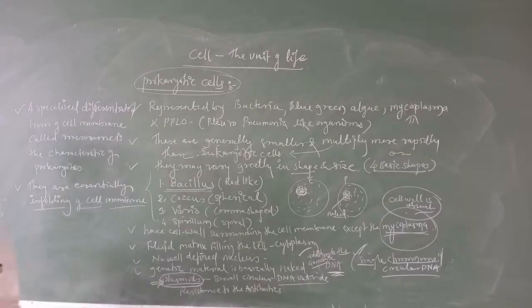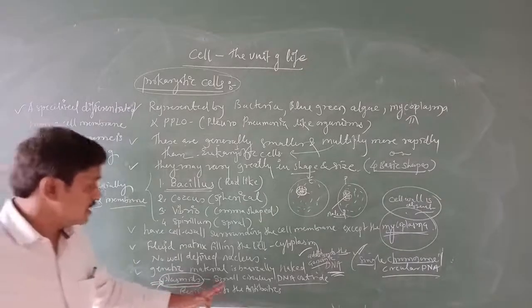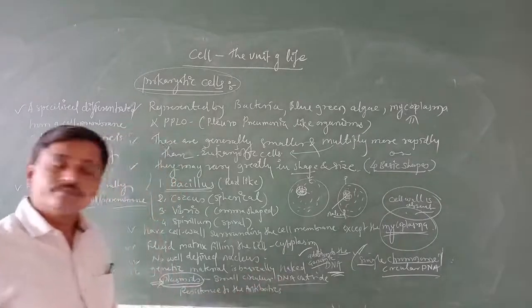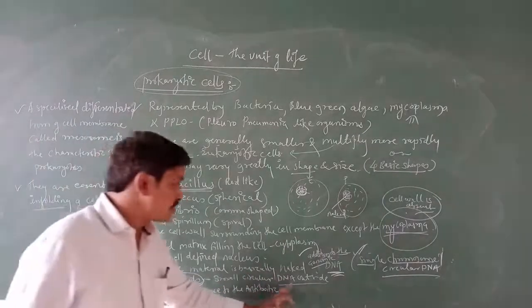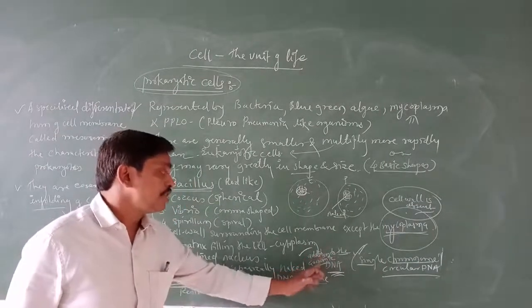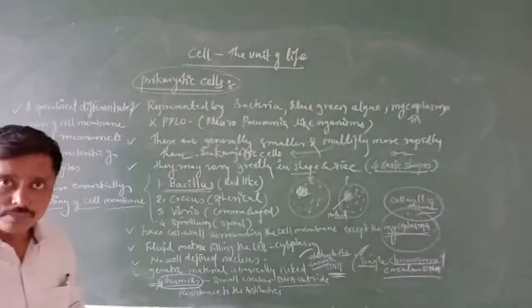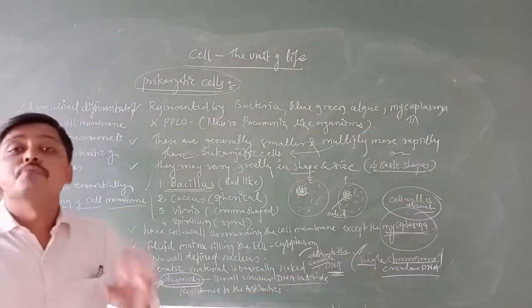Now here we are going to study about the plasmid. What is a plasmid? Plasmids are nothing but small circular DNA present outside the genome. We also call this extra chromosomal DNA.